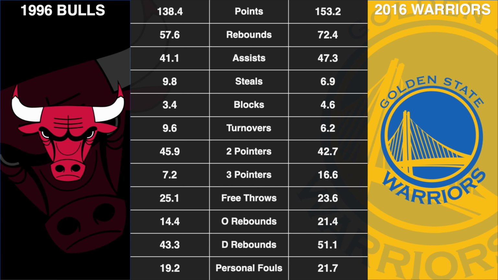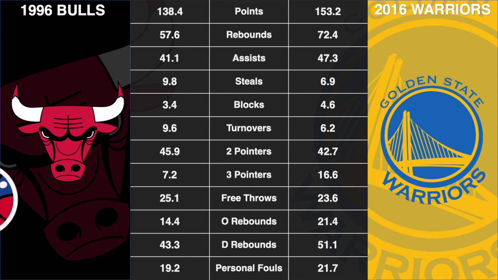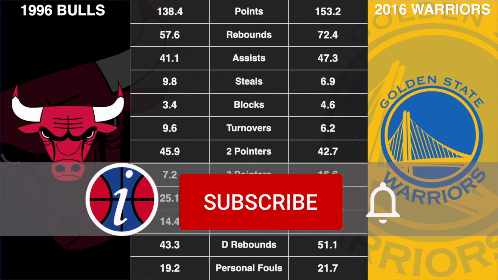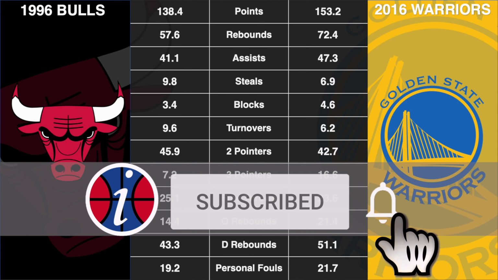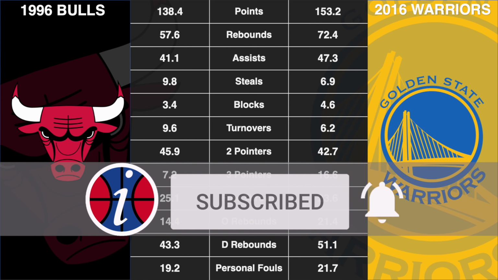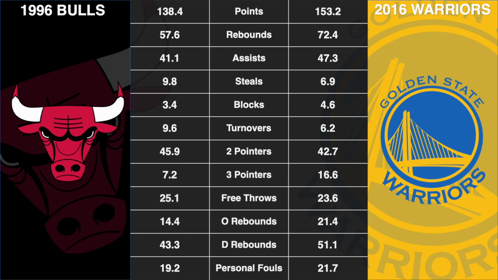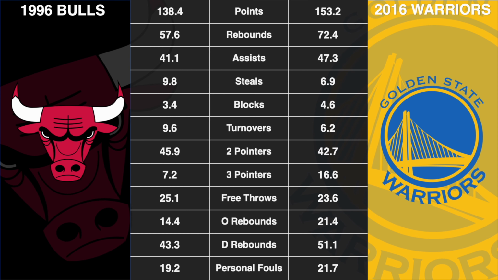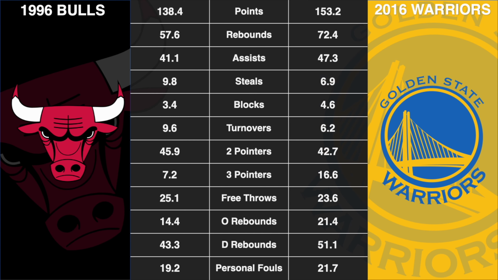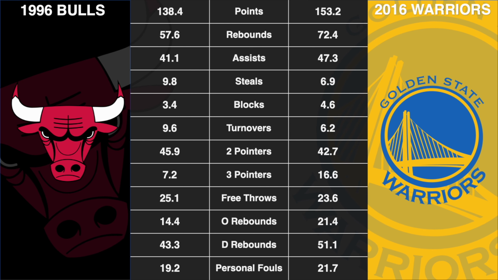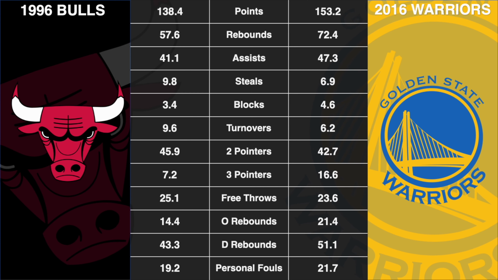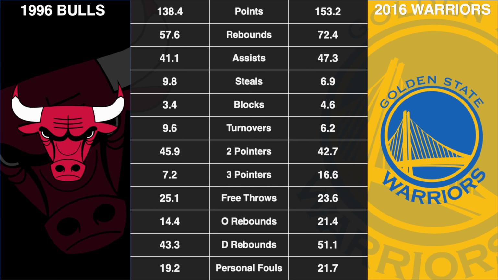The Golden State Warriors would average 153.2 points per game, while the 1996 Bulls would only average 138 points per game. The Golden State Warriors would lead in total rebounds and assists, averaging 72.4 total rebounds and 47.3 assists, while the Bulls would only average 57.6 total rebounds and 41 assists.